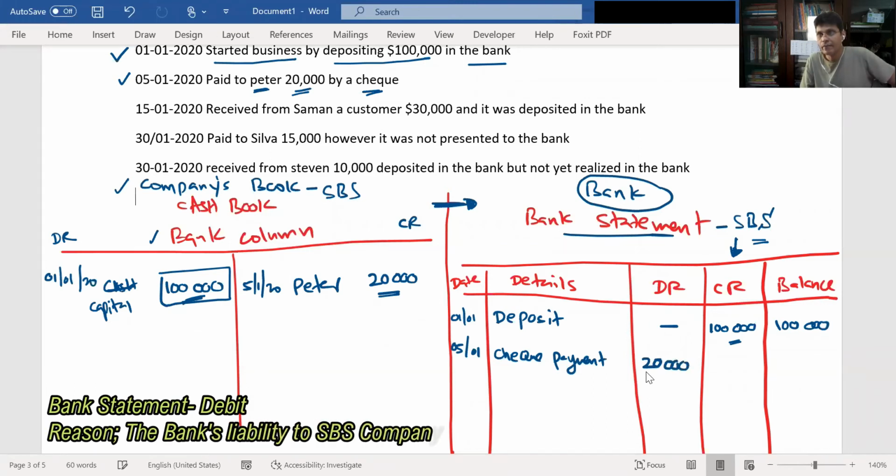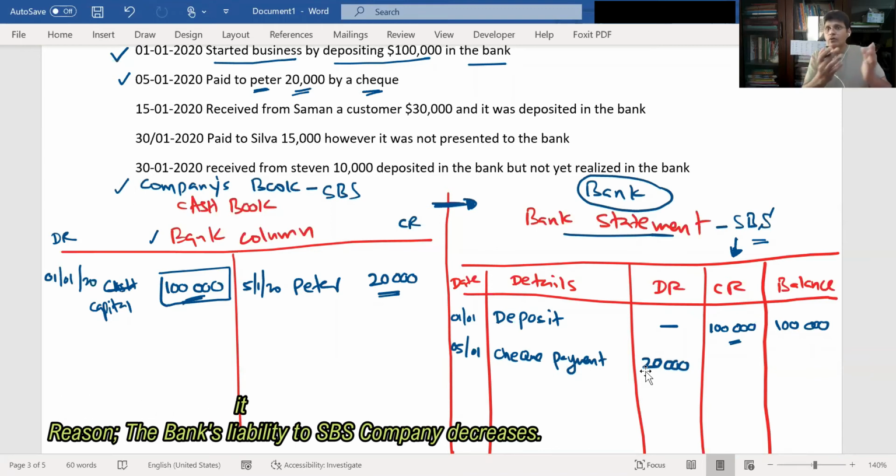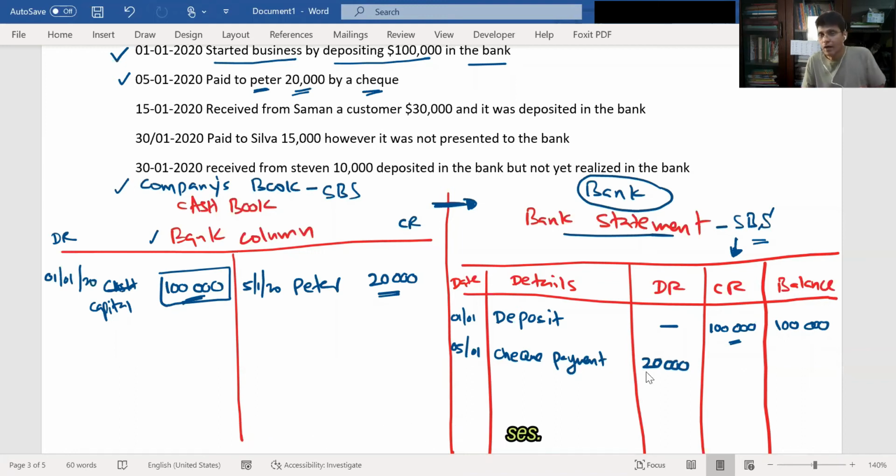Why? Because the liability decreases. Your liability is reducing. From the bank's point of view, the bank's liability towards SBS is reducing by 20,000. Therefore your balance is reduced to 80,000. Is that clear?